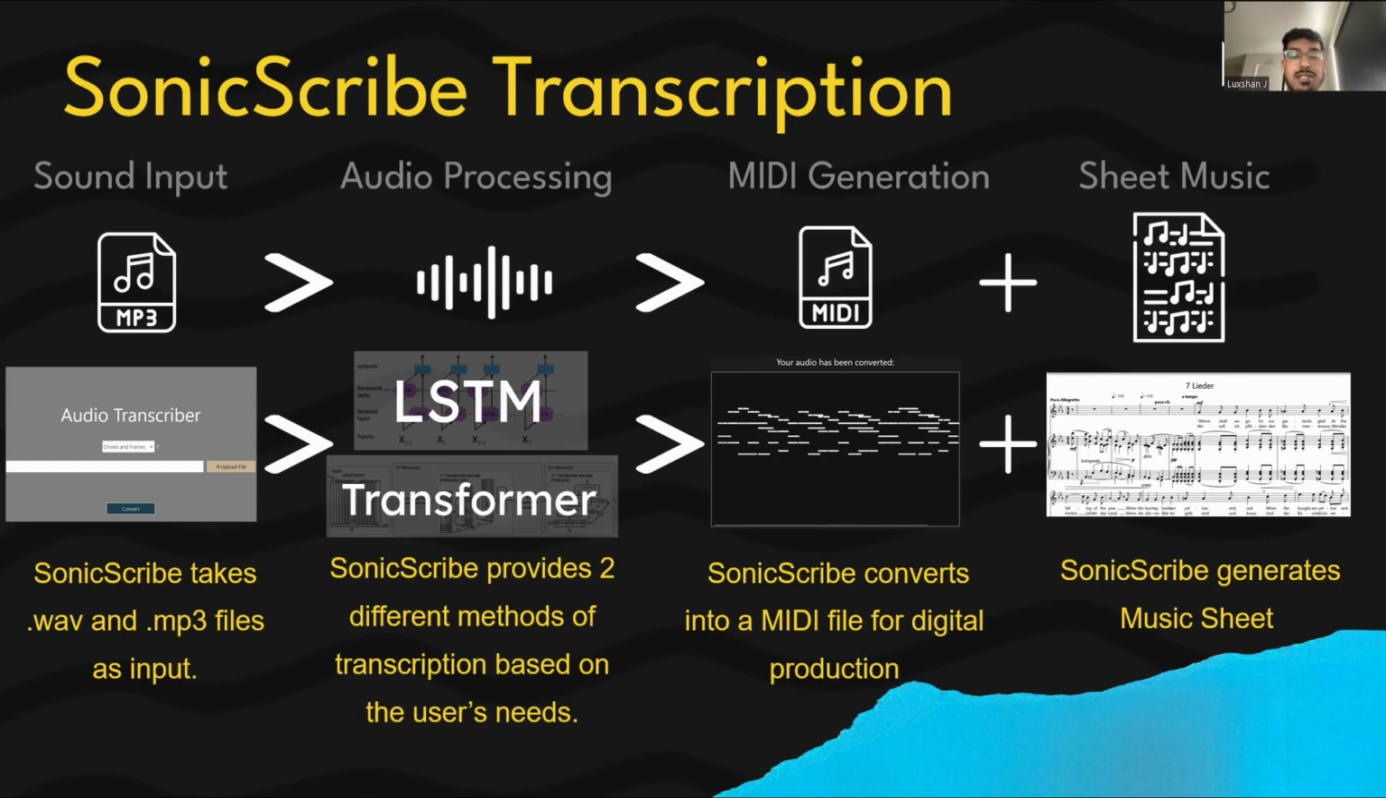So how it works is SonicScribe will either take an MP3 file or a WAV file as the input, and then you can choose how to make your model. So there are two different methods you can choose to transcribe your music from. You can choose to run it with the onsets and frames model or the HFT transformer model. These two methods will be described later in the presentation. After converting the music, you'll be left with a MIDI file and your sheet music.